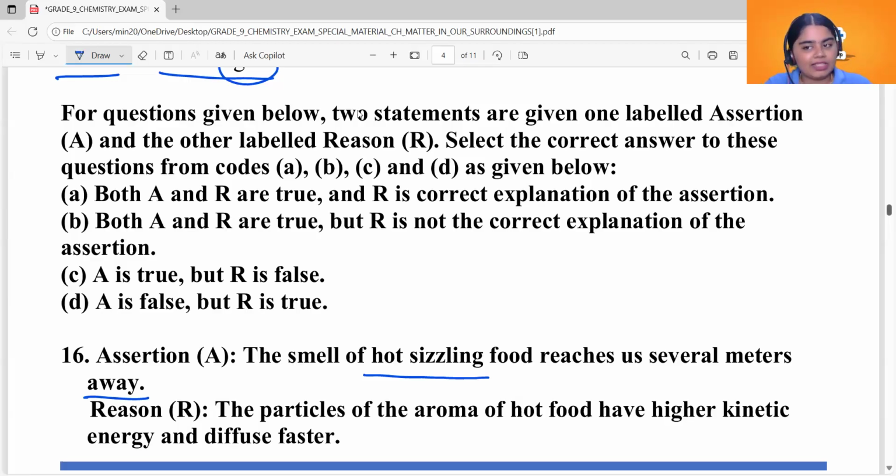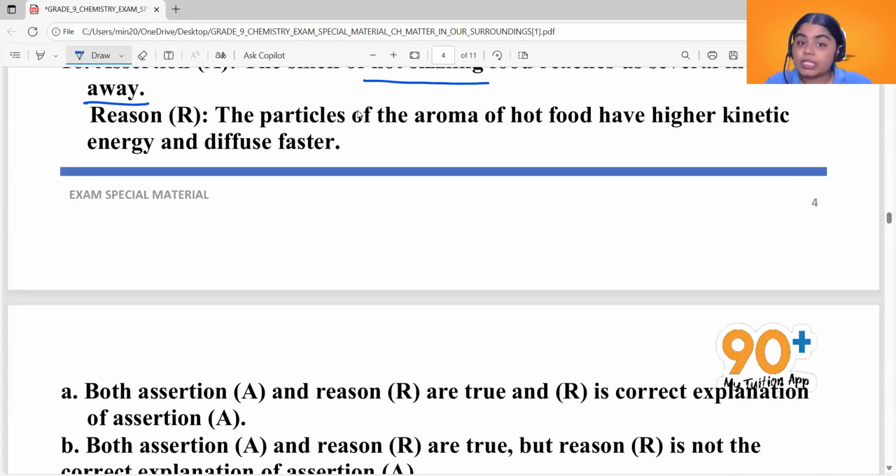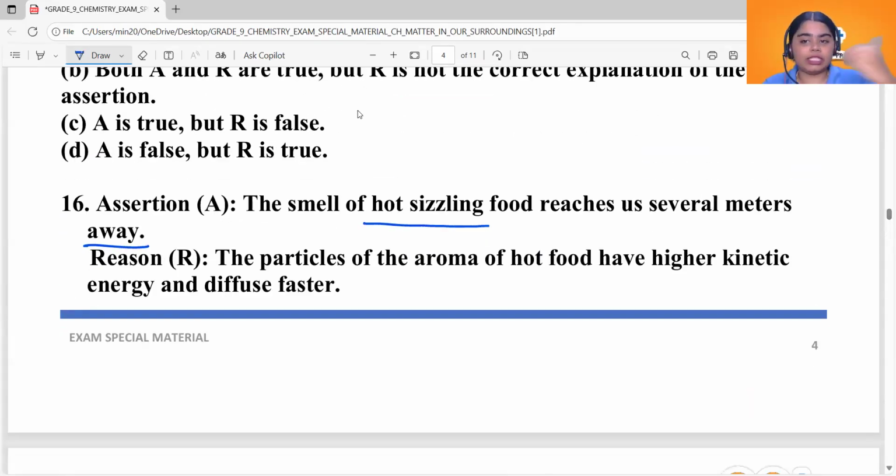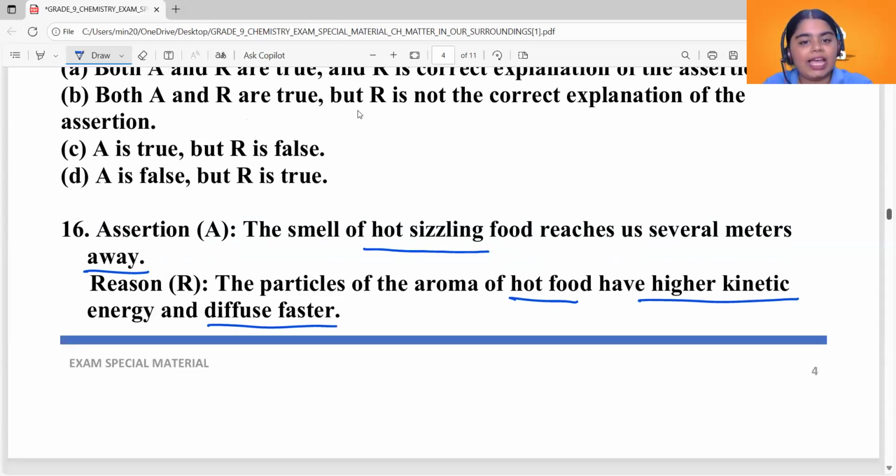Now, what do you think is the answer? Option A is true. Smell of hot food reaches you. And then particles of the aroma, the particles that give you the smell of hot food. Hot food means temperature of these particles is high. And as we previously discussed, as temperature increases, they will have higher kinetic energy. The particles will have higher kinetic energy and they will diffuse faster. So temperature is high, which means rate of diffusion is also high, which means assertion and reason are true.